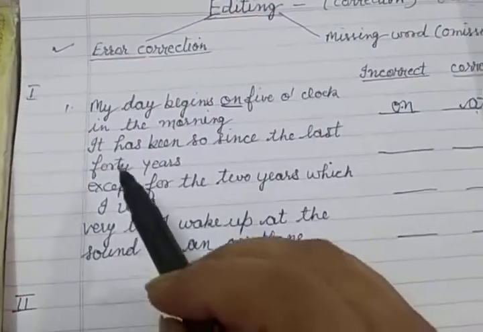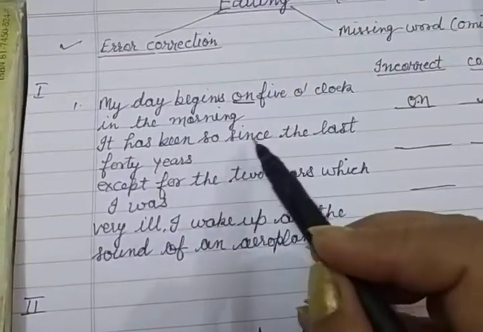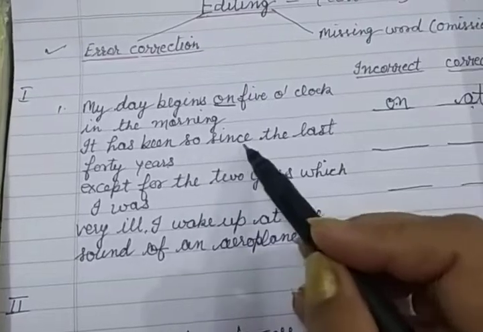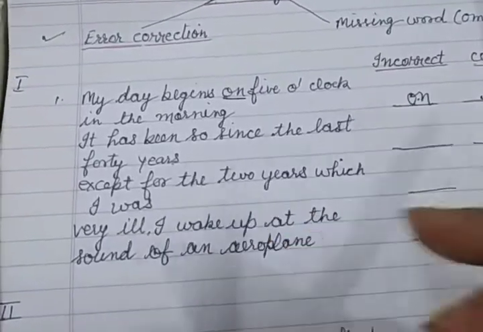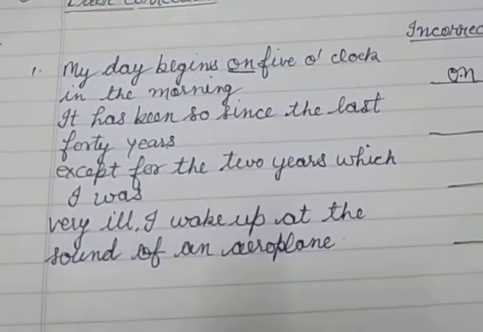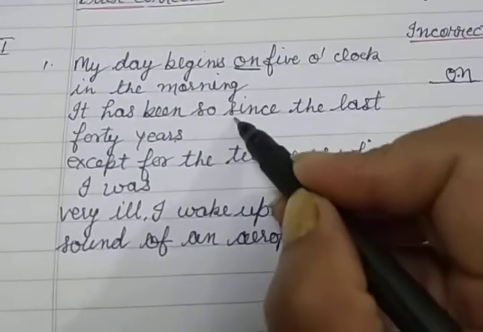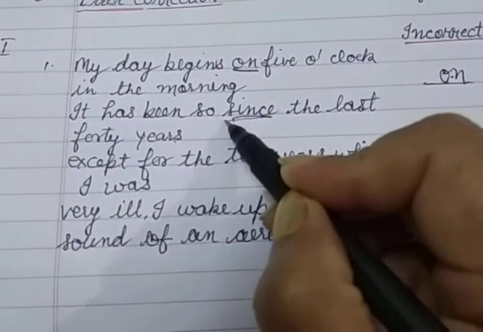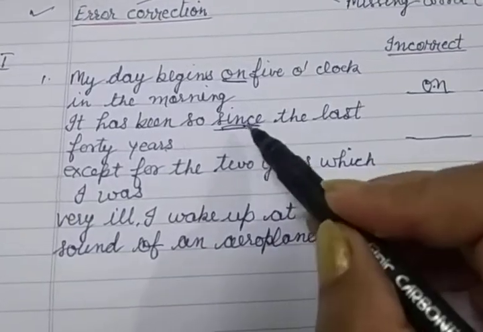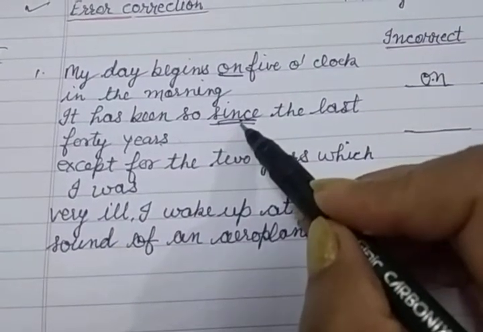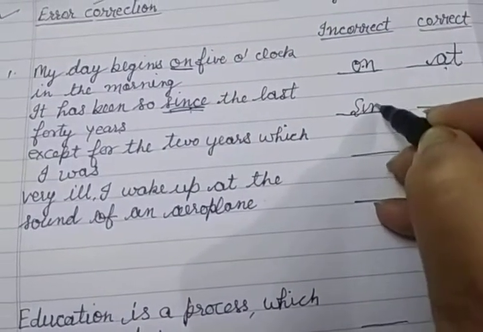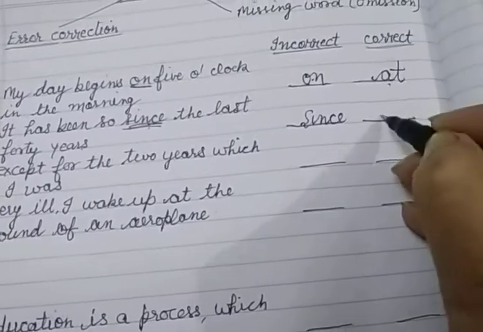Coming to the next line. 'It has been so since the last 40 years.' So what is the mistake here? Here the mistake is in the use of 'since'. In the place of 'since' we have to use 'for'. What is the correction here? Since, and for.